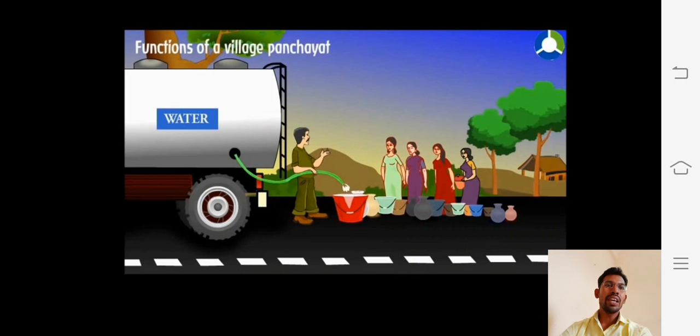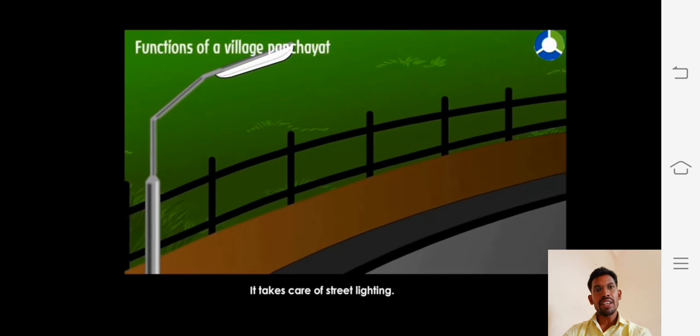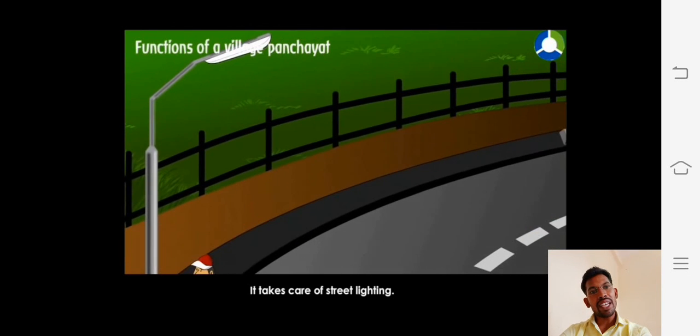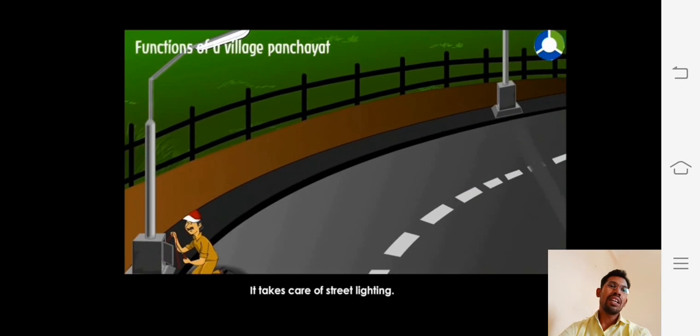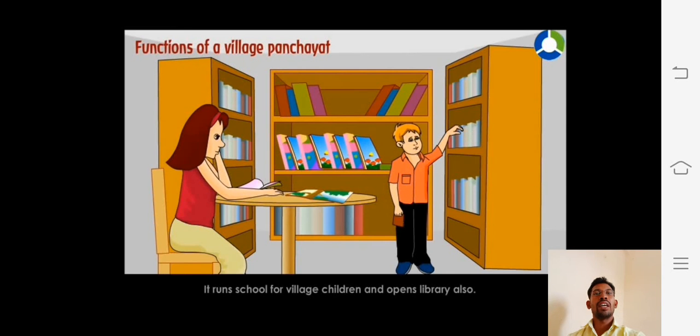It arranges clean drinking water for the people of the village. It takes care of street lighting, runs schools for the village children, and opens a library also.